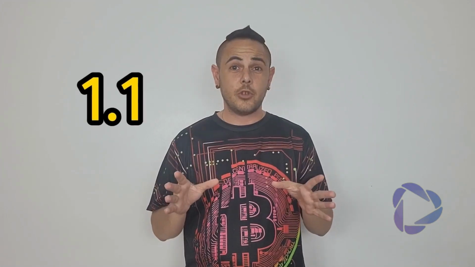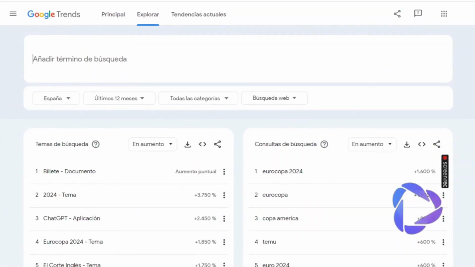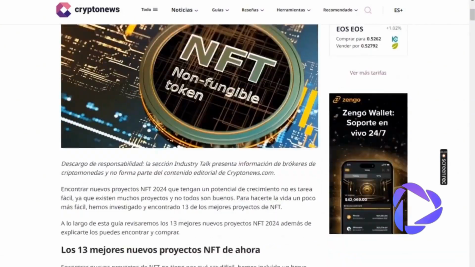The first thing to do is to create a list of narratives. Researching the most relevant narratives for the next bull market allows you to anticipate trends and understand which factors will drive the growth of a cryptocurrency. For example, if the NFT narrative is booming, research projects related to this trend. It shouldn't be difficult if you search a bit on Google or YouTube.